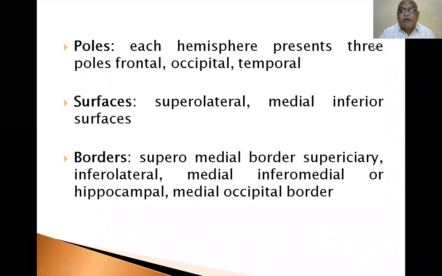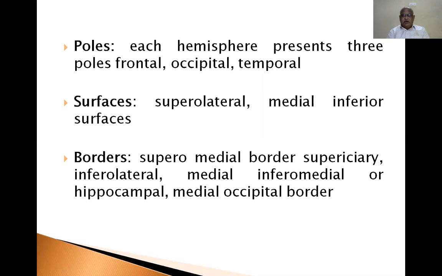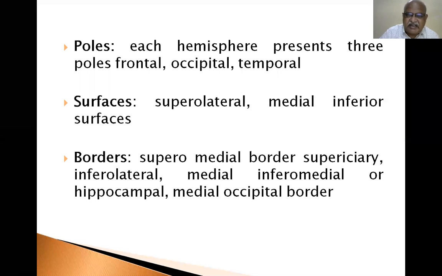Now poles: each hemisphere presents 3 poles: frontal, occipital, temporal. Surfaces: supralateral, medial, inferior surfaces. Borders: supramedial border, superciliary, inferolateral, medial, inframedial, hippocampal, and medial occipital border. I have already explained this without the PowerPoint in the lecture. So you have to see it in the PowerPoint once again.